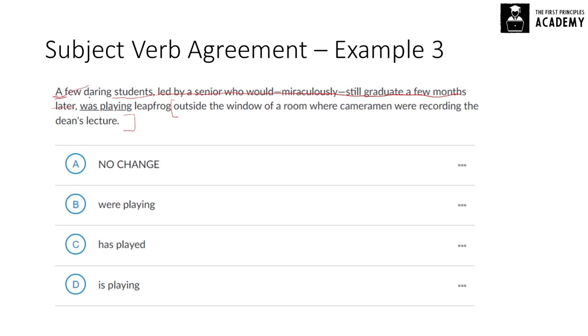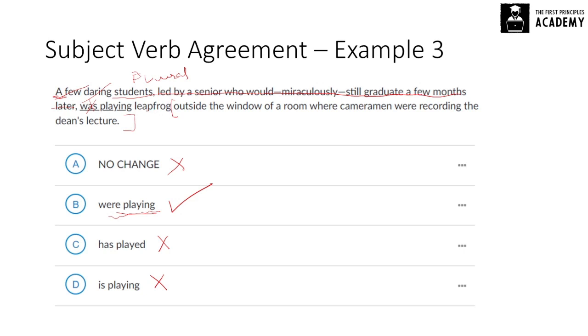So you can remove this also, but daring students, or you can remove this also. Students was playing leapfrog. Now this is clearly plural and was is not plural, right? So what are the options? Were playing, okay. Has played is a singular verb, that doesn't fit. Is playing, singular verb, doesn't fit. This is the only plural verb, were playing. So this makes sense. Students were playing leapfrog.